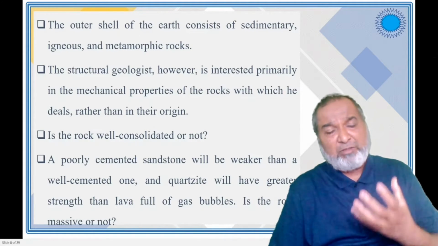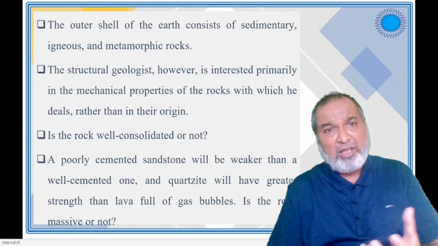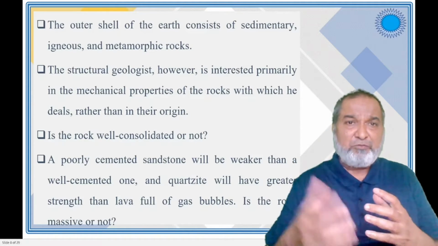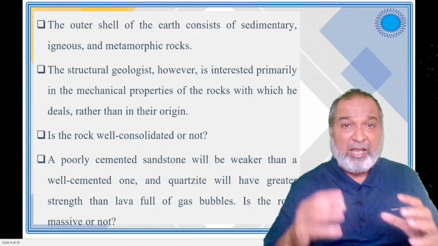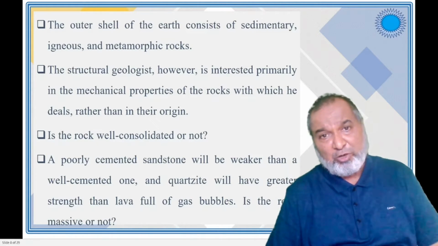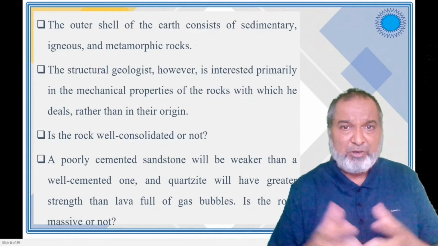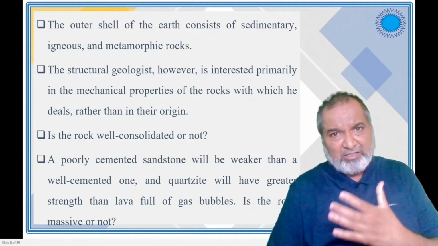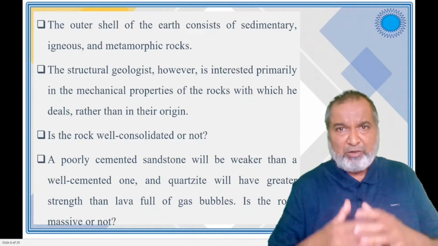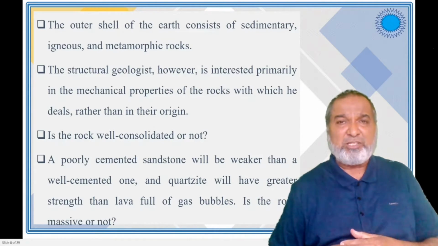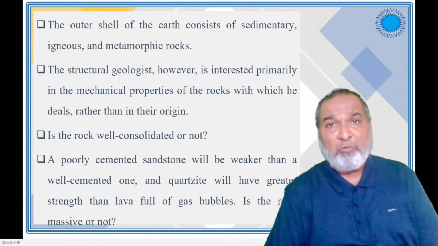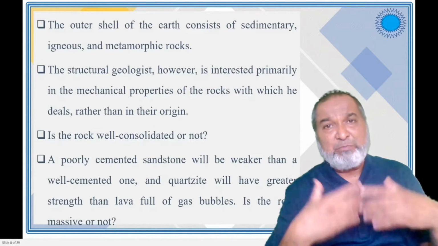So the structural geologist sees that rock, and from there he will be interested in which forces are acting on it, and he wants to find out the origin. In earlier days, geologists were called detectives, because with the help of the present, the phenomena which are happening on the surface, he has to apply that and find out how these particular things have happened.